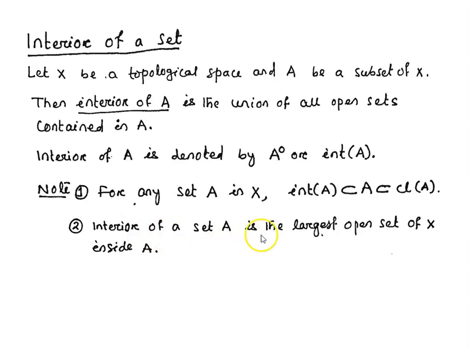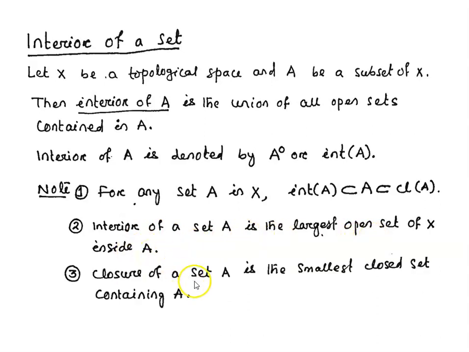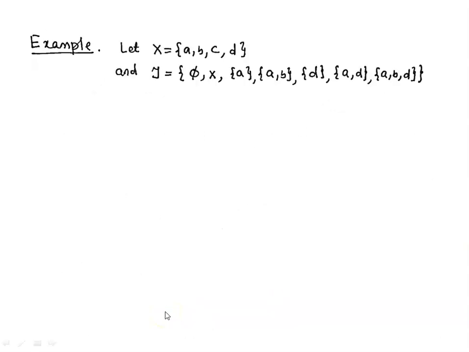So interior of a set A is the largest open set of X inside A, and closure of a set A is the smallest closed set containing A. Let us take this example where X is {a, b, c, d} and tau is the empty set, whole space X, {a}, the set {a, b}, singleton set {d}, set {a, d}, set containing {a, b, d}. If A is a set containing 3 points a, b, c, then what is interior of A?